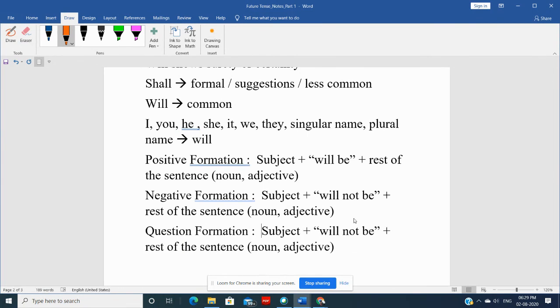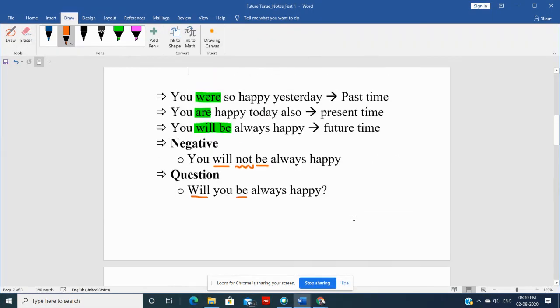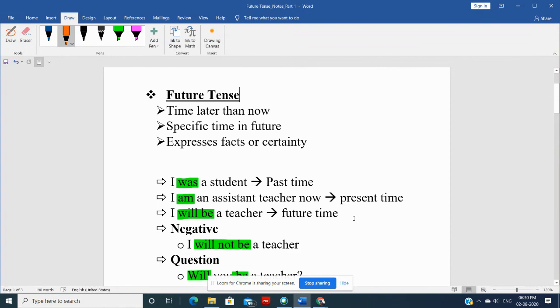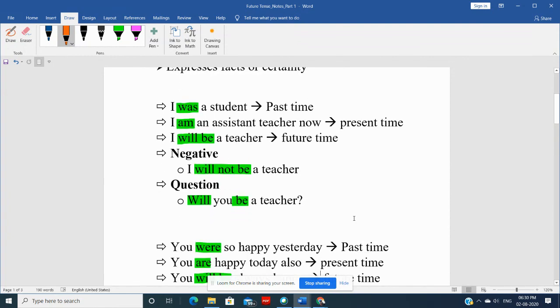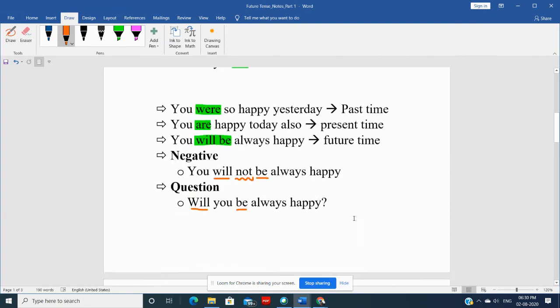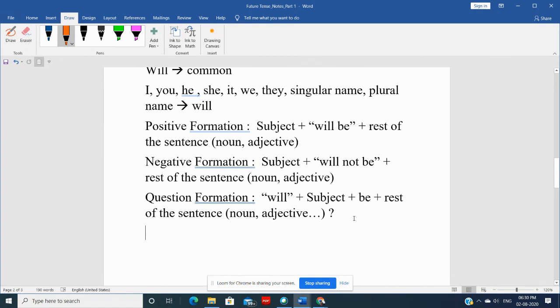Will plus subject plus be, and then the rest of the sentence, and then a question mark. Here it can be anything, right? So this is how we use future tense when we just talk about the to be verb, or just the linking verb, right? So in our next session we will talk much more about future tense.